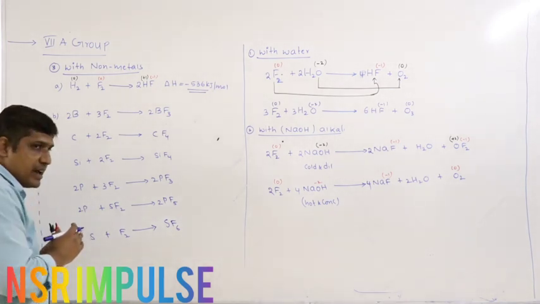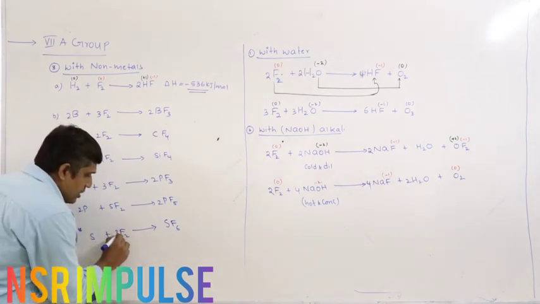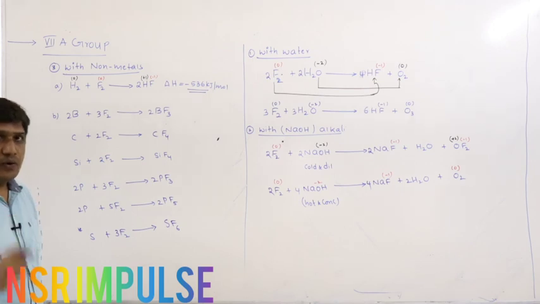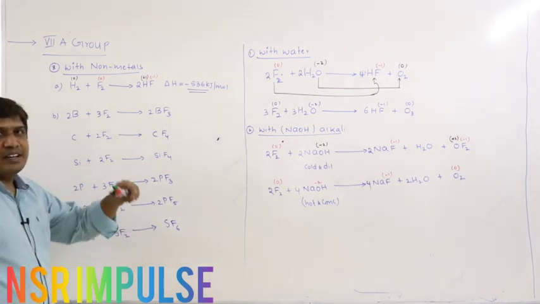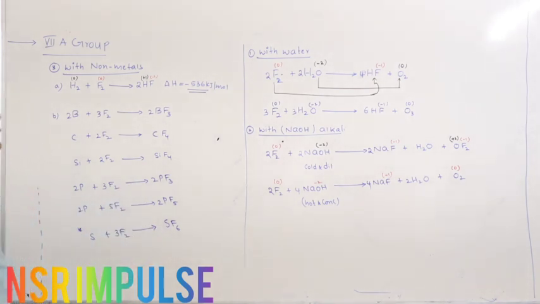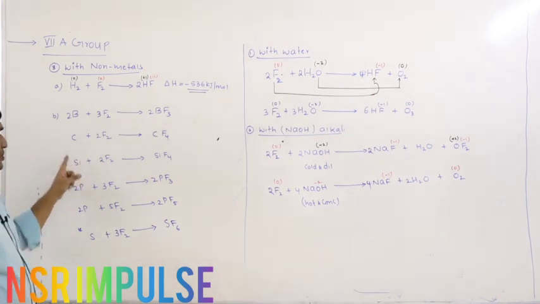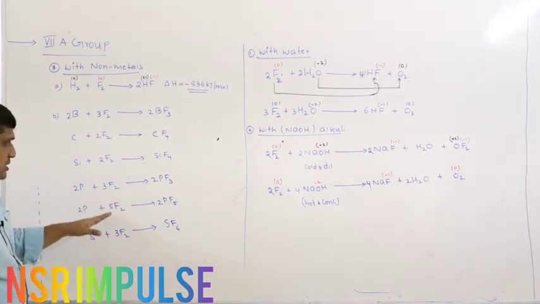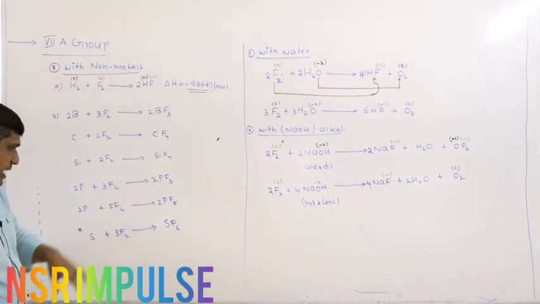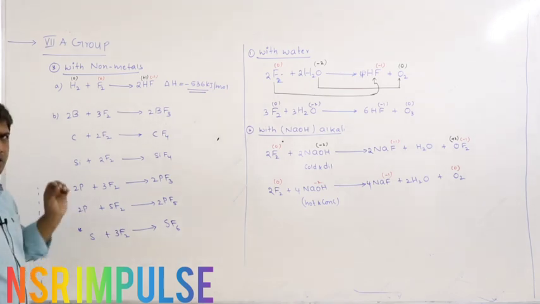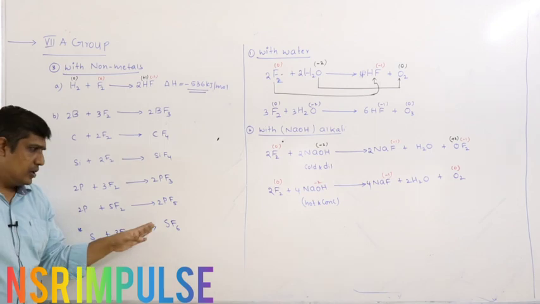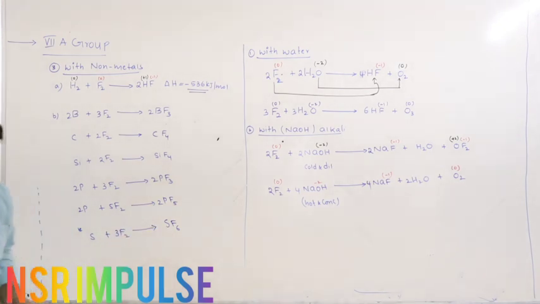When sulfur directly combines with fluorine, you will always get SF6. You cannot stop the reaction at SF4 because of the high stability of SF6. So it is easy to remember. Third group BF3, fourth group, you will get CF4, SiF4. Phosphorus, depending upon the concentration, you may get trihalides or pentahalides, but in case of sulfur you will always get hexafluoride because of its high stability. You might have studied this in the 6th group, right?